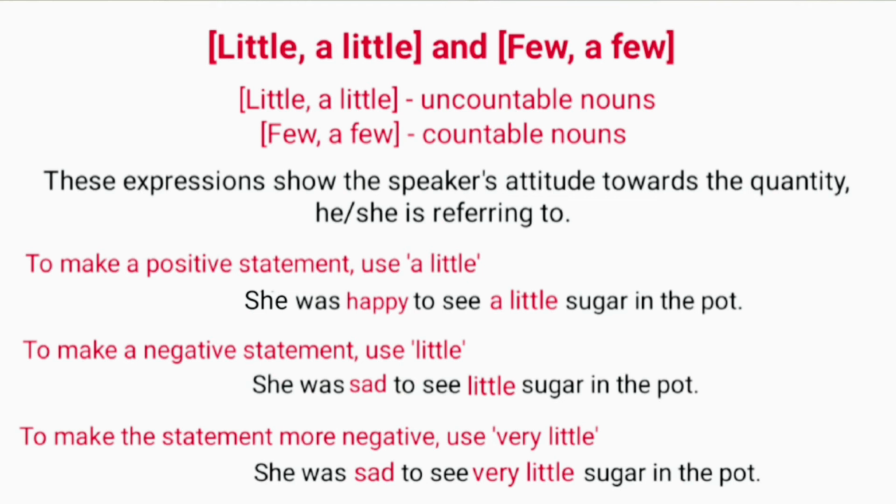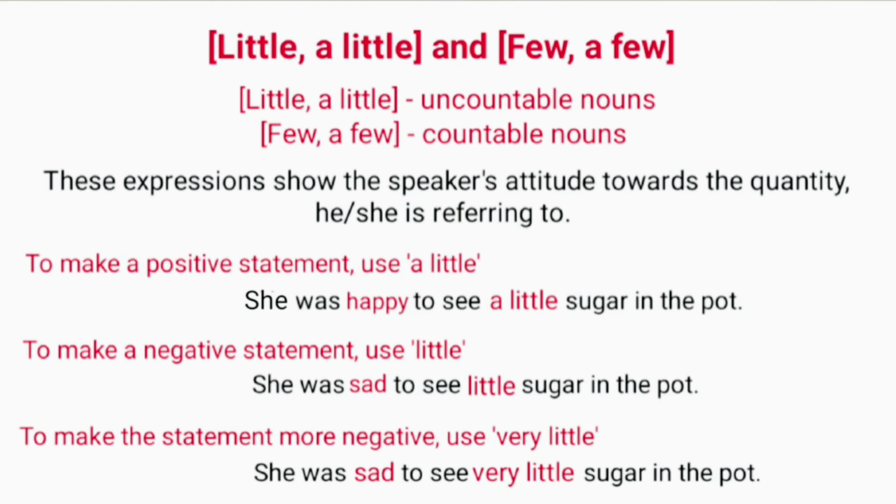To make a positive statement use a little. For example, she was happy to see a little sugar in the pot. You can't say, she was happy to see little sugar in the pot. This is wrong. If you are using little, you have to make changes in the first part of the sentence like this. She was sad to see little sugar in the pot. In this way, it becomes a negative statement.